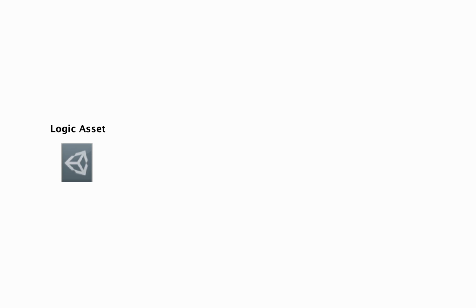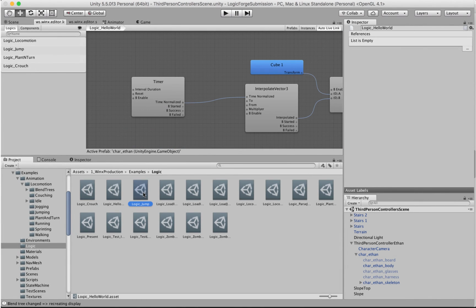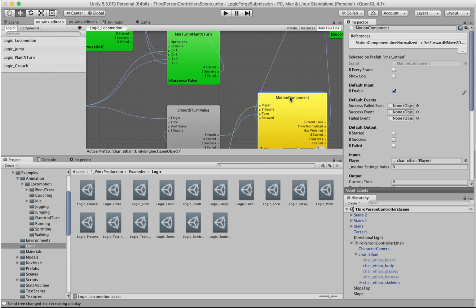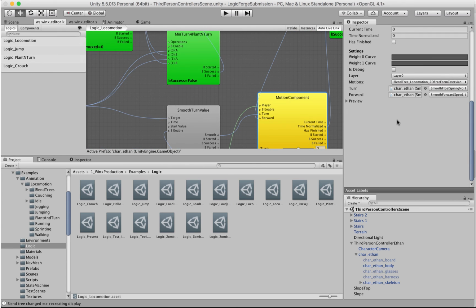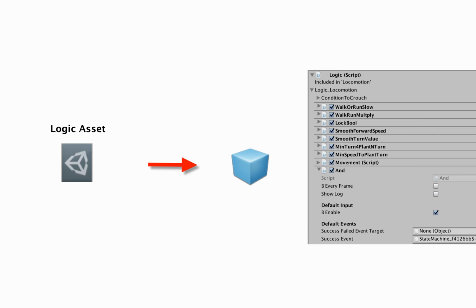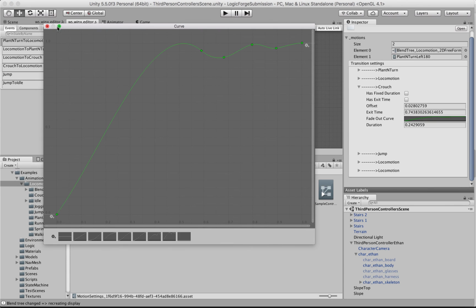The logic asset, a visual representation of functionality, can be included, excluded, or can function outside the state machine. When added to a game object, it will implement real components according to the blueprint, or can be used to override logic. The motion setting asset contains motions and transition settings you can use to override current settings.